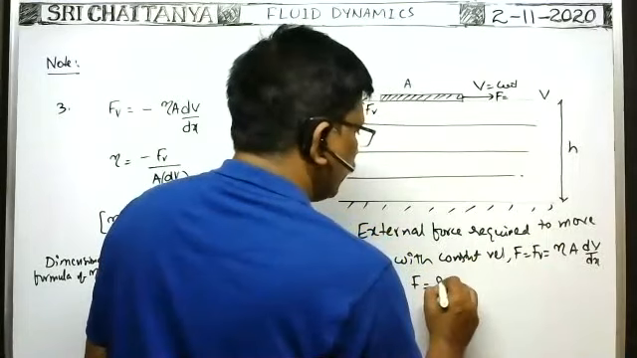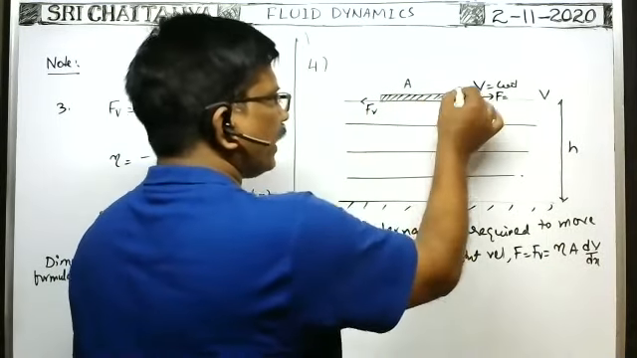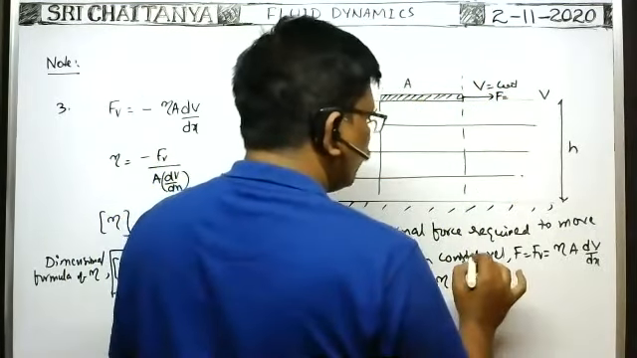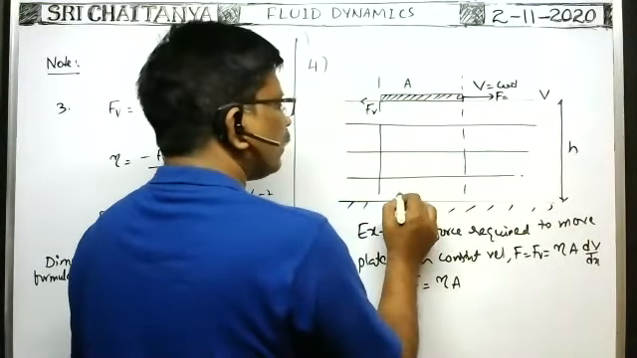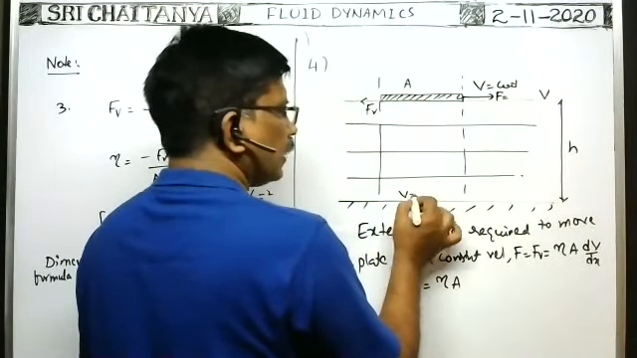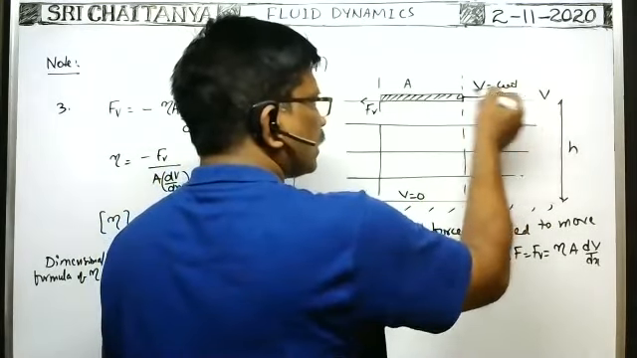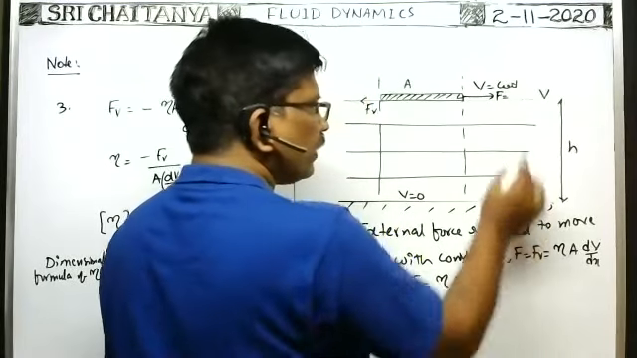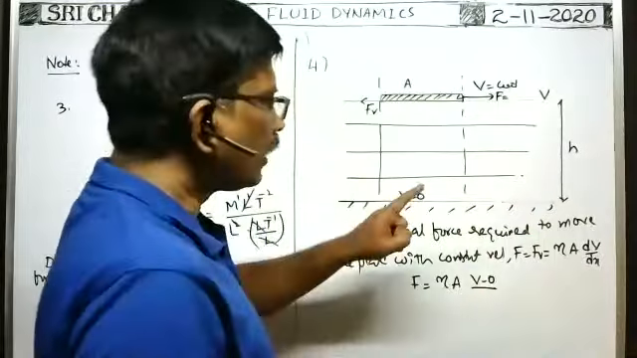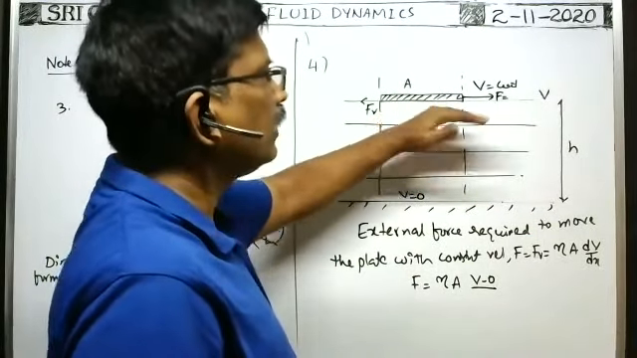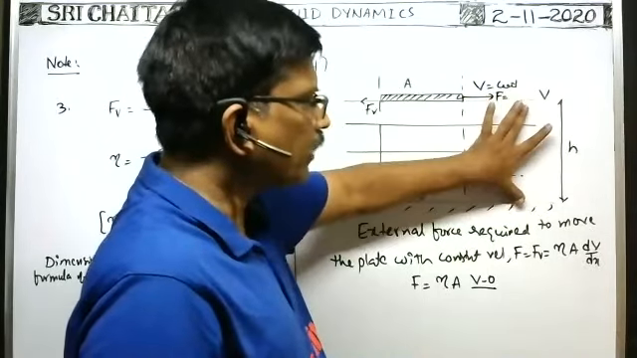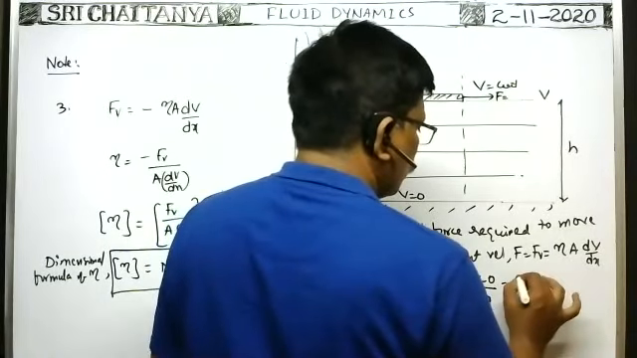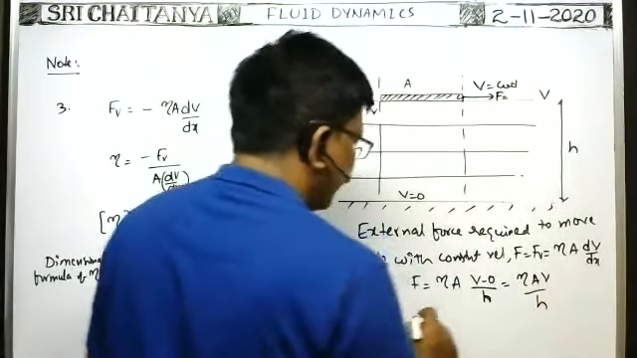So F is equal to eta A, where A means the area of the plate. Whatever the area of the plate, that is the area of the liquid layers we have to consider, into dV by dx. We know the velocity of the lower layer in contact with the bed of the lake is 0. The velocity of the upper layer is v, that is the velocity of the plate. So v minus 0 by the distance between these two surface layers. One layer is considered at the bottom, another layer is at the top. The distance between these two is equal to the depth of the lake. That's why dx you write as h, the depth of the lake. That is equal to eta A v by h, where h is the depth of the lake.